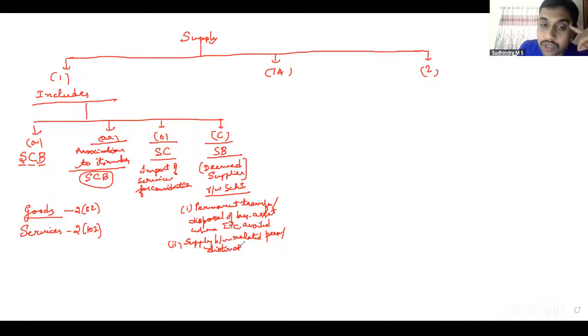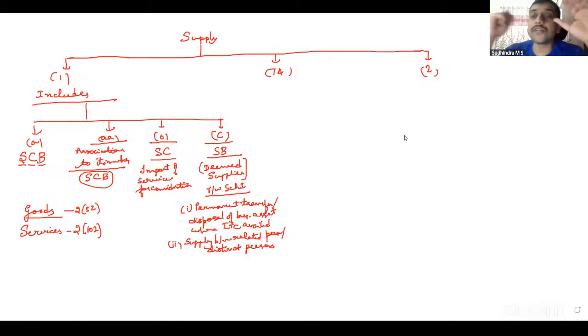So there we understood the related persons and distinct persons concept. The definition of related persons we have discussed: employer, employee, directors, partners, right? Persons having control over a company, greater than or equal to 25% of the shareholding, a common control, all those. Along with that, we also discussed family members. Members of the family are also related parties. Family members definition: spouse and children always; parents, grandparents, brothers and sisters only if they are wholly or mainly dependent. Right? That is related parties.